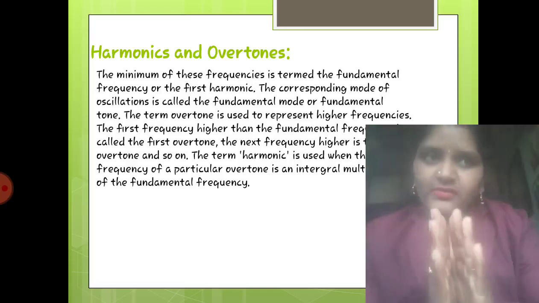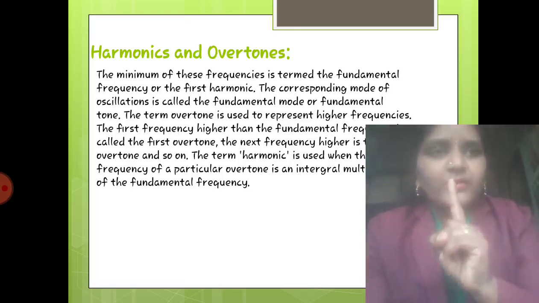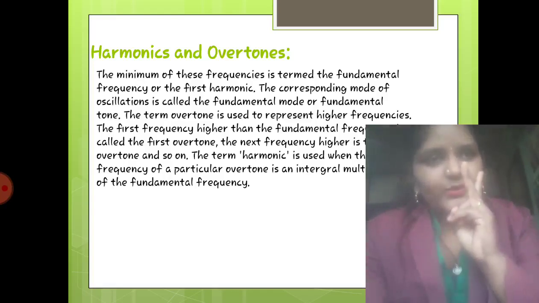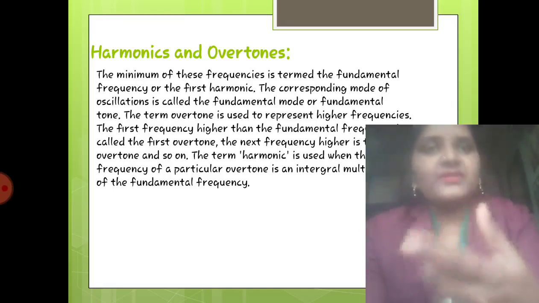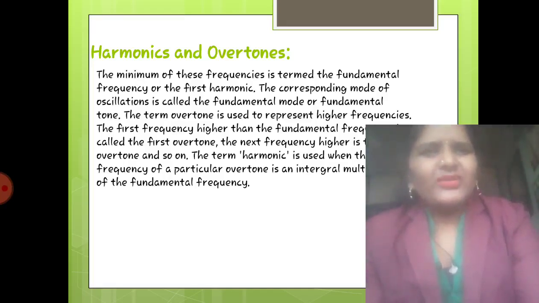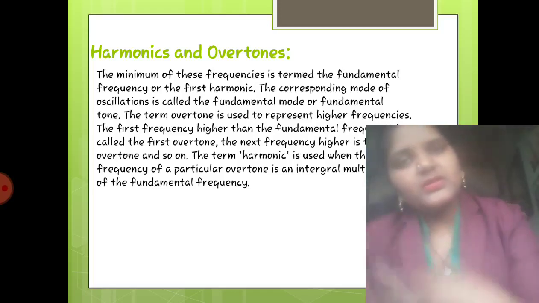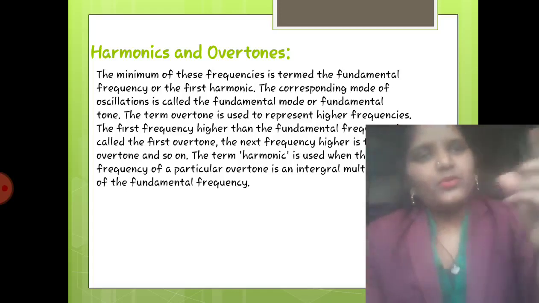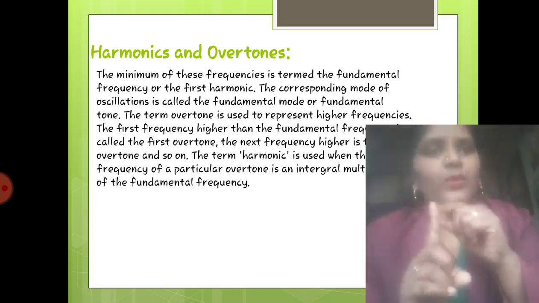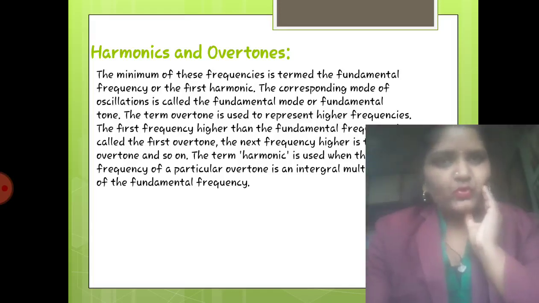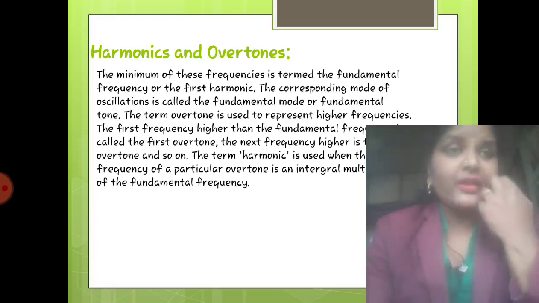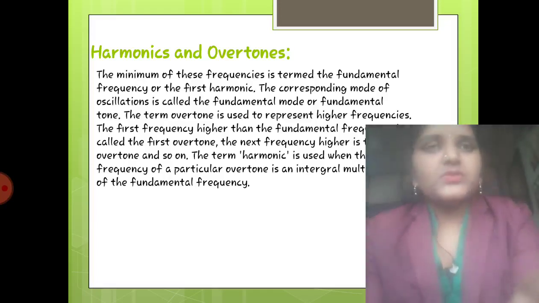Okay, did you get this? The fundamental is the first harmonic, next to it is the first overtone and second harmonic. So it goes on and increases. Harmonic is used when the frequency of a particular overtone is an integral multiple. When it continues to increase, it is an integral multiple of another one. Just like I said, 1, 2, 3, 4, 5, every number is greater than the previous number by 1. So this is what harmonics and overtones are.